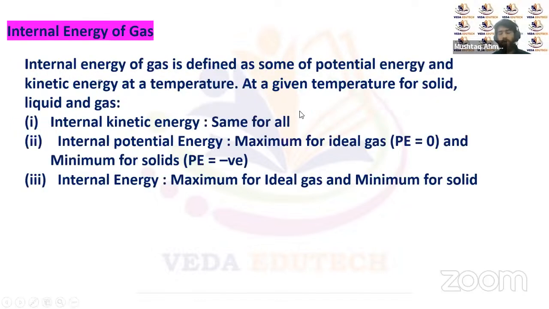Now, let's talk about the total energies present in the gas. That's what we call the internal energy of a gas. The internal energy of a gas at a given temperature is defined as the sum total of all energies. The gas can have the sum total of potential energy and kinetic energy at a given temperature. And this energy of a system or of an object is what we call the internal energy.